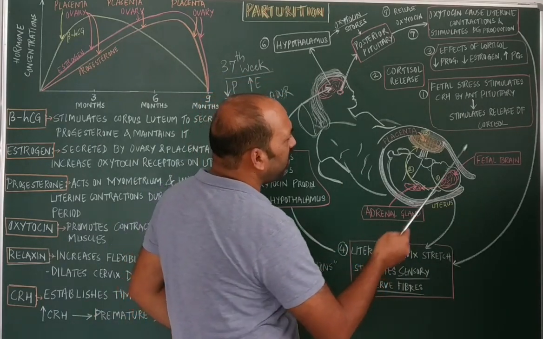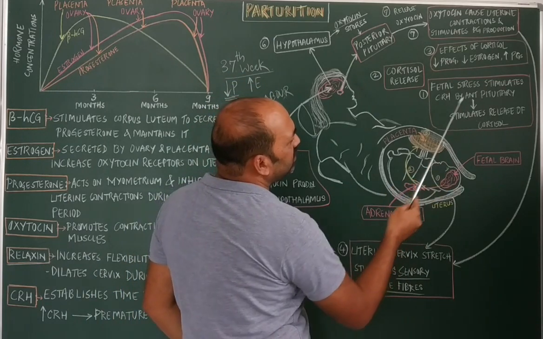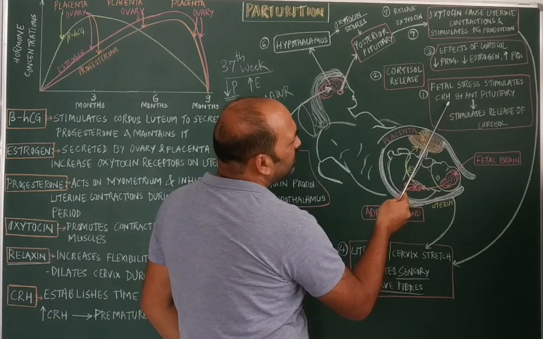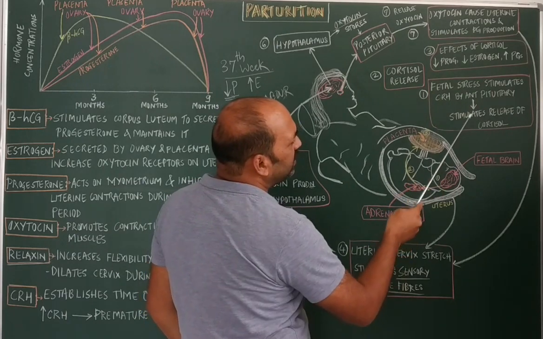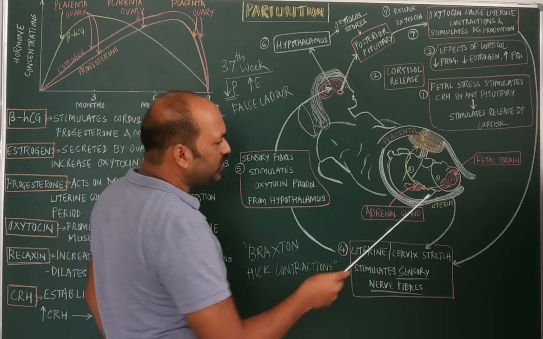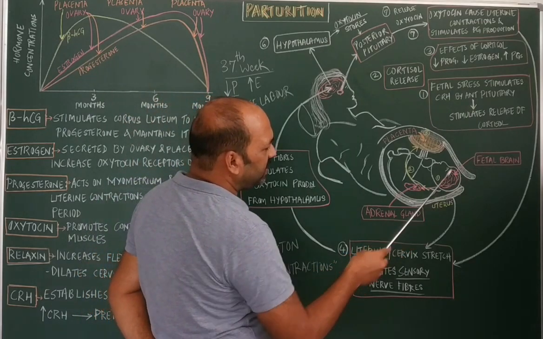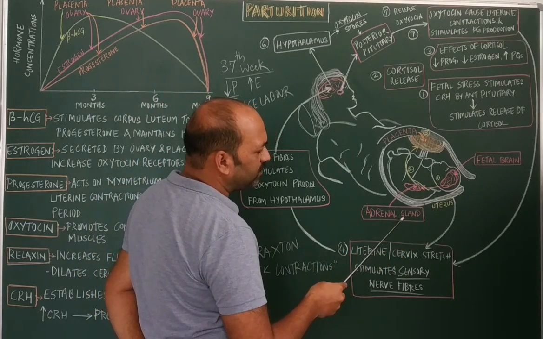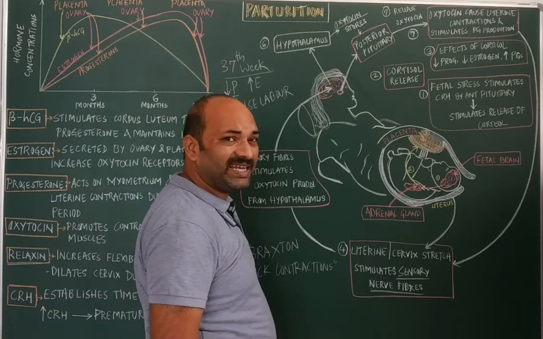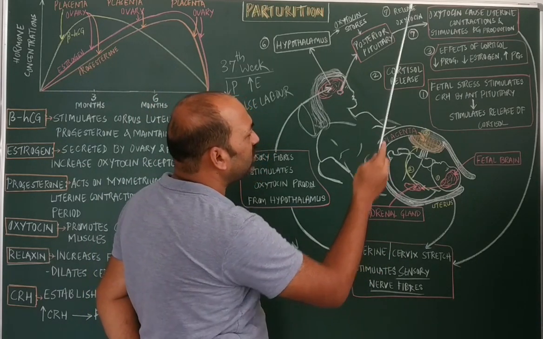So this fetal stress stimulates the release of CRH, corticotropin releasing hormone, and thereby it stimulates the release of cortisol. So this brain directs the adrenal gland, or suprarenal gland, of the fetus to secrete the hormone called cortisol.